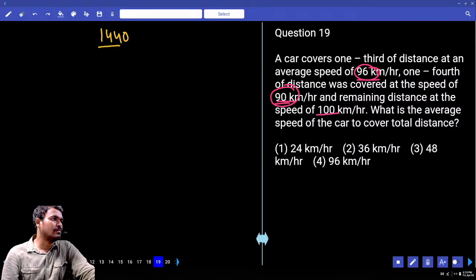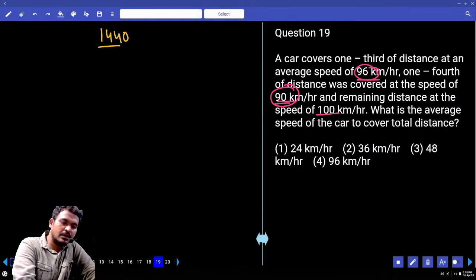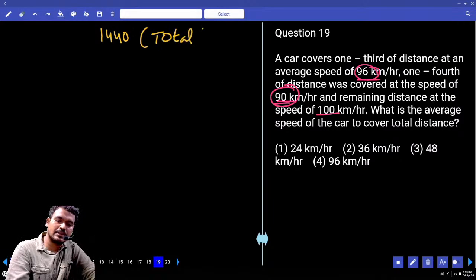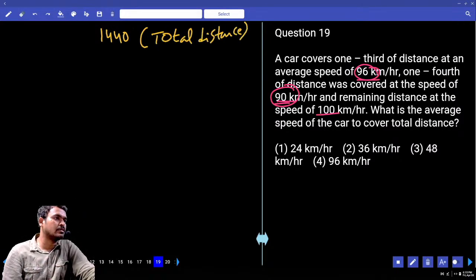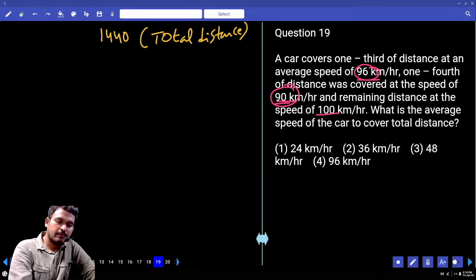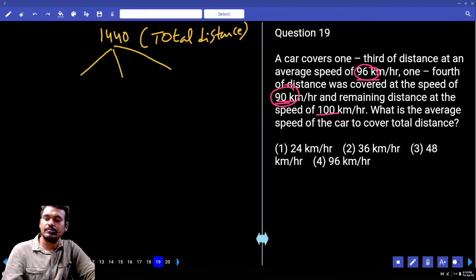Means the LCM must be a multiple of 16 and 9. 16 times 9 is how much? 144. Then the total distance we consider is how many kilometers? 1440 kilometers.